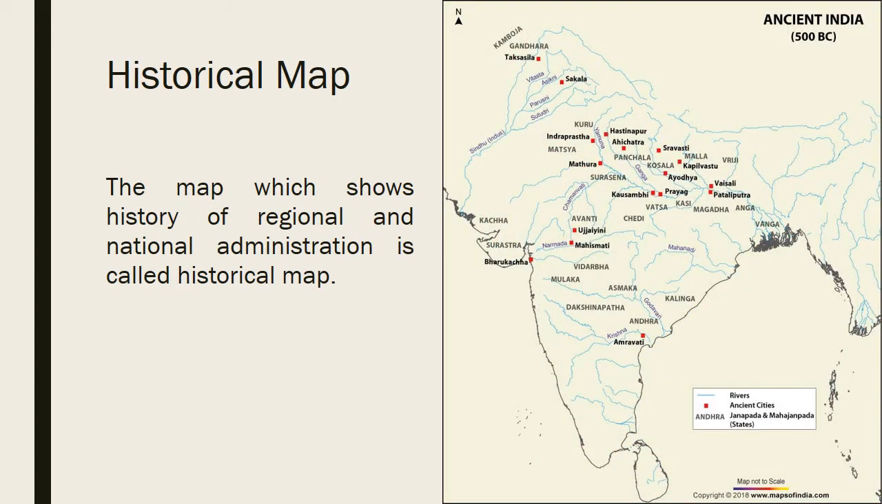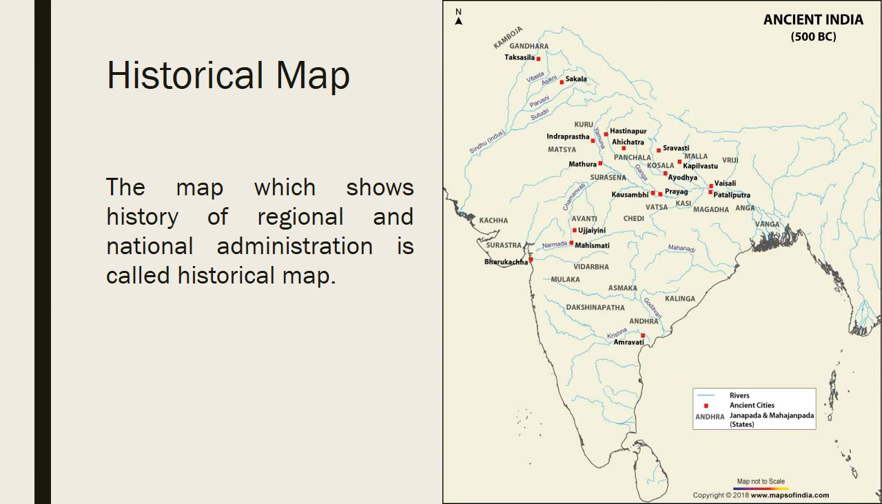Under cultural maps, the last one is the historical map, the map which shows the situation during history. The map which shows the history of regional and national administration is called a historical map. You can compare this map with the current day map. This is the map of ancient India in 500 BC.